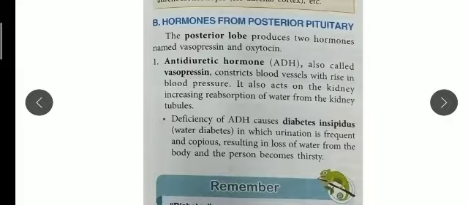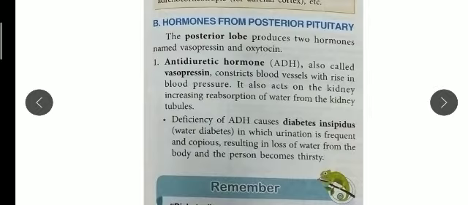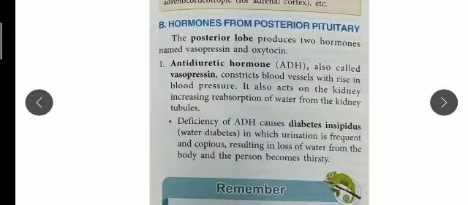Next, deficiency of ADH, antidiuretic hormone, causes diabetes insipidus. Okay, so diabetes insipidus is not the sugar diabetes that I explained to you in the pancreas one. It is the water diabetes, in which urination is frequent. So people have frequent urination, resulting in the loss of water, and the person will feel thirsty and dehydrated.